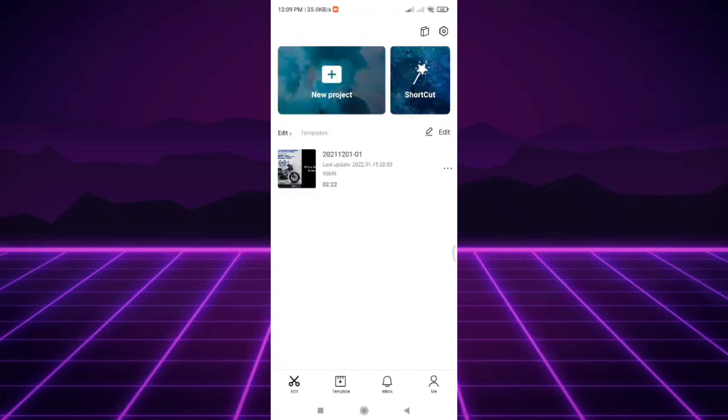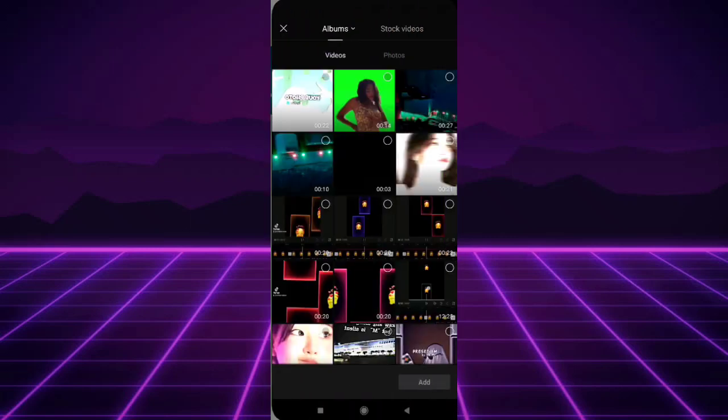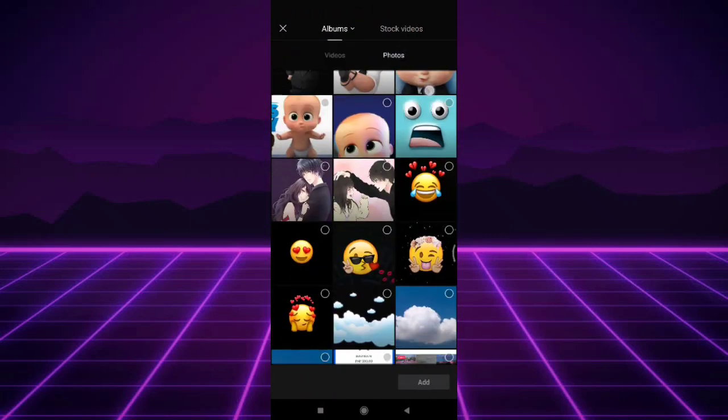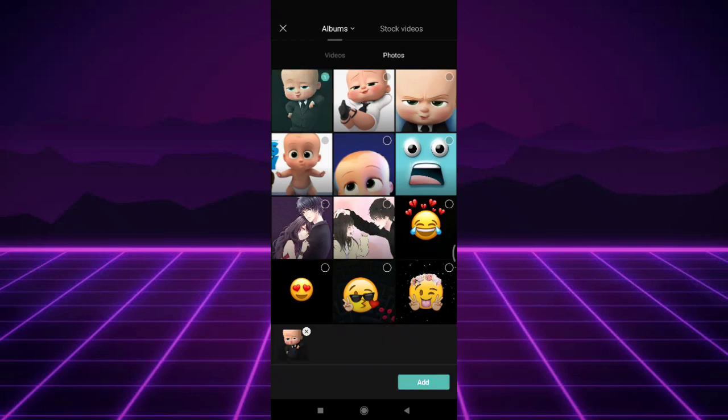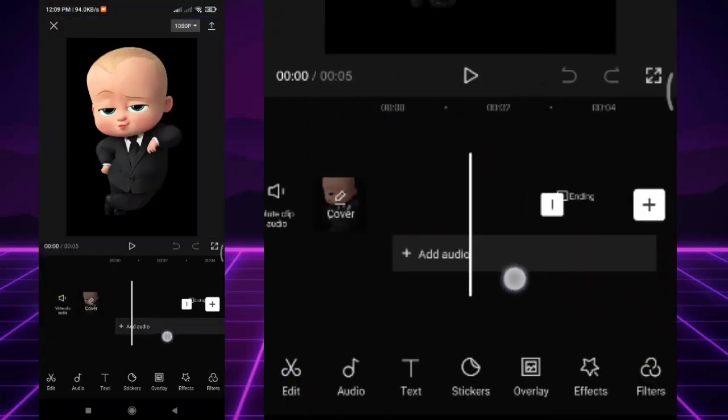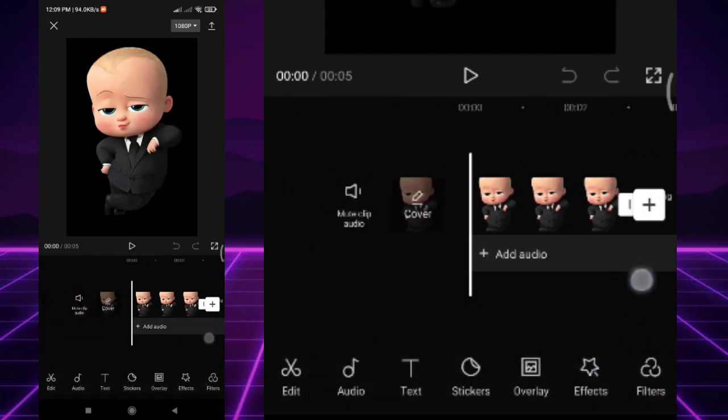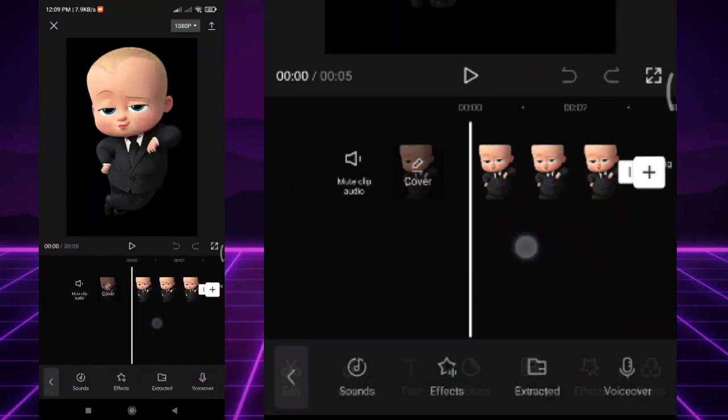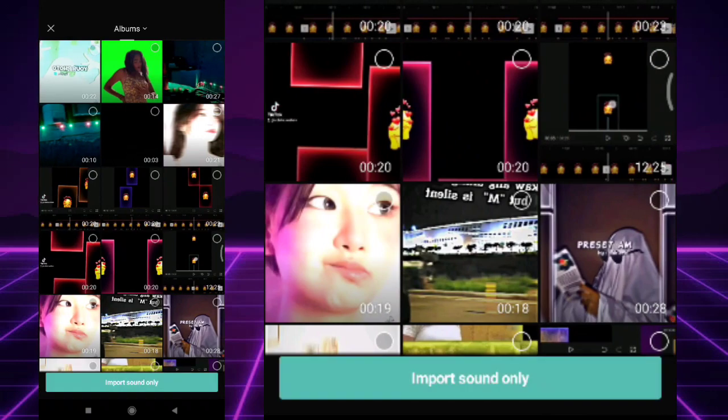Open CapCut. Click New Project. Select first one photo. Then add audio. For music, I will put the link on the description box.